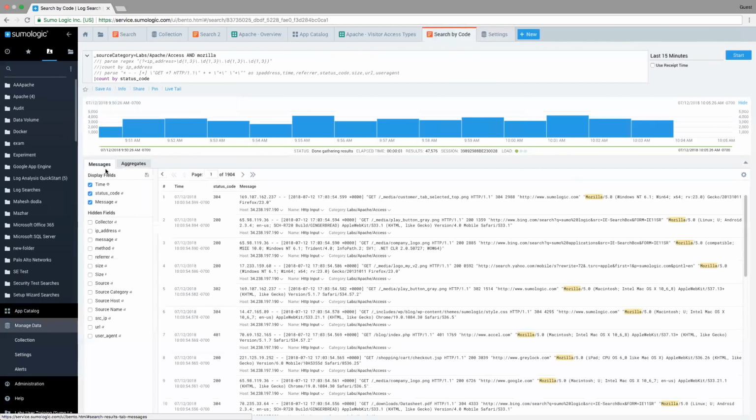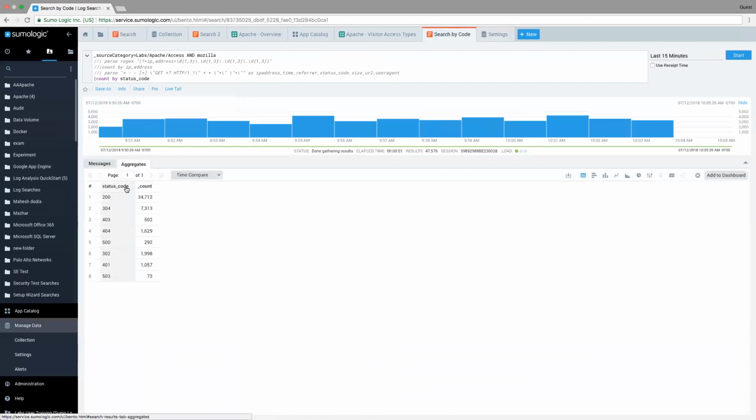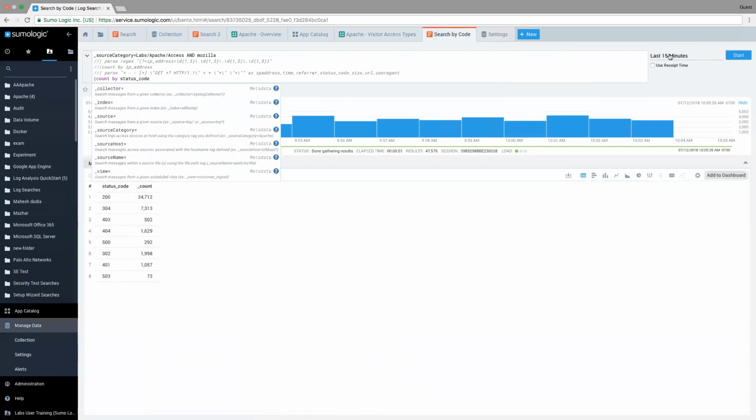We have our messages tab, which shows the raw messages as well as the fields that we're parsing, and then our aggregates tab that shows that mathematics. In this case, we were doing count by status code, so we see our status codes and we see a count. Once again, the count represents all the different messages that matched this pattern over the last 15 minutes. But let's go deeper now.